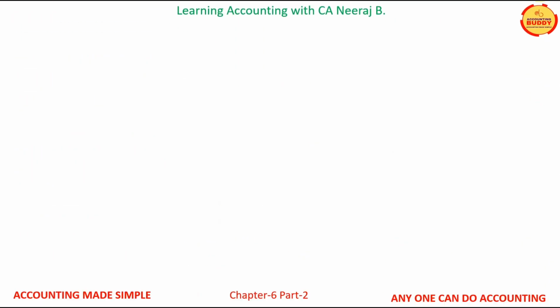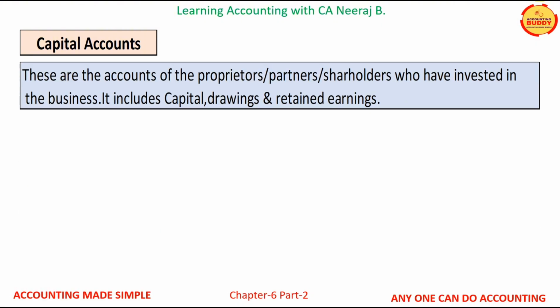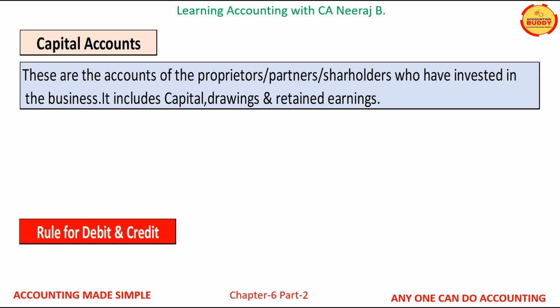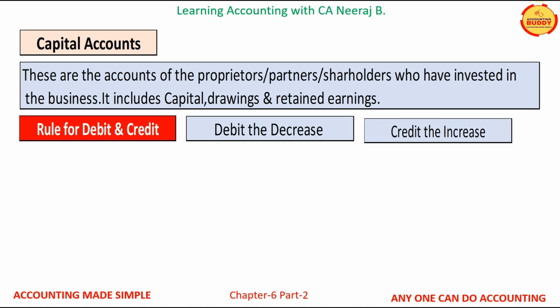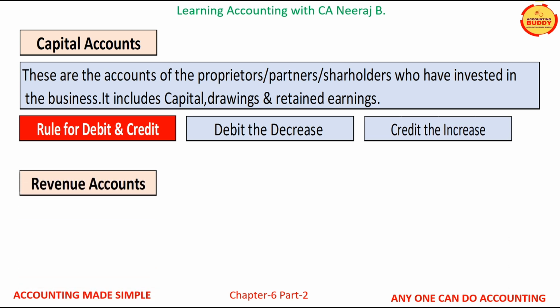Let us now talk about capital accounts. These are the accounts of the proprietors, partners, or shareholders who have invested in the business. These include capital, drawings, and retained earnings. Rule of debit and credit for capital account is: debit capital accounts when they decrease and credit capital accounts when they increase.